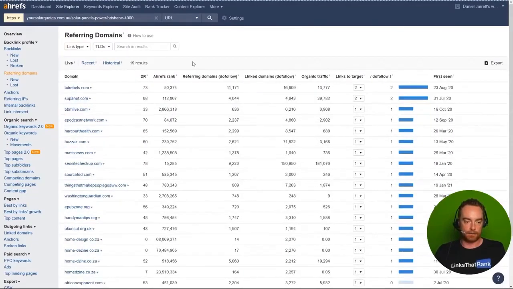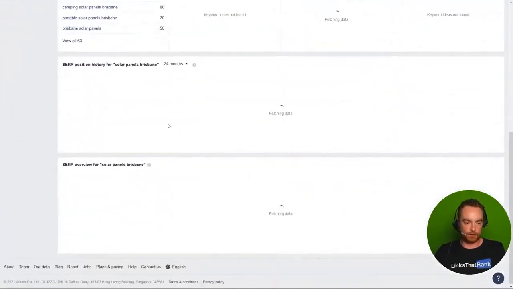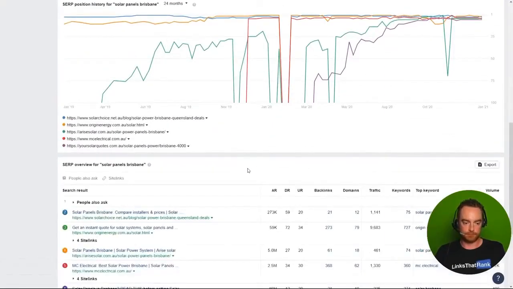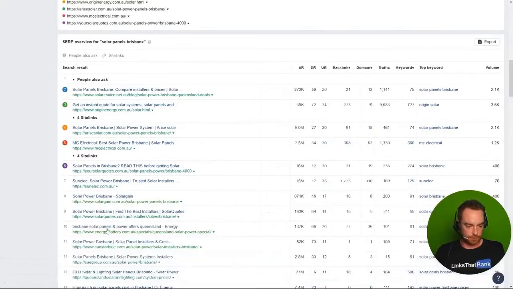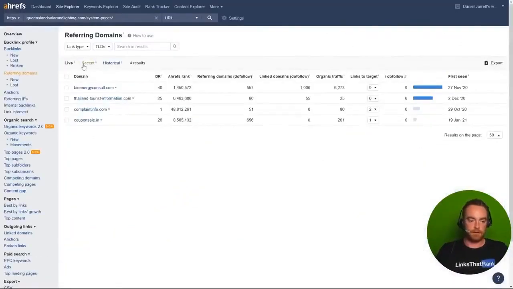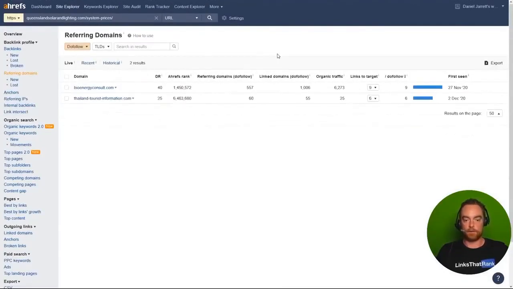Right now we can see that we only have 4 linking domains, and out of those, only 2 are dofollow. So there's about a 15 domain gap between where we are and where the competition is.